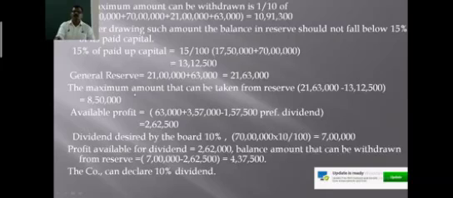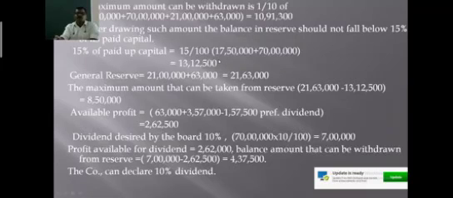So what is the maximum amount that can be taken from the reserve? The balance in the reserve should be 13 lakh 12,500. After drawing this amount, the balance in the reserve is less than this. Therefore, the total amount of 10 lakh 91,000 cannot be withdrawn. You have to take this into account. See, after drawing this amount, 10,91,000 from the reserves, the balance should be how much?